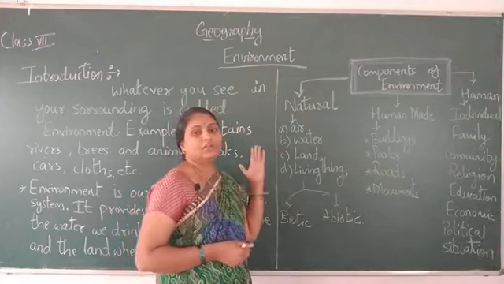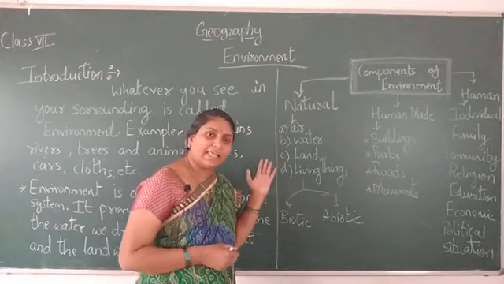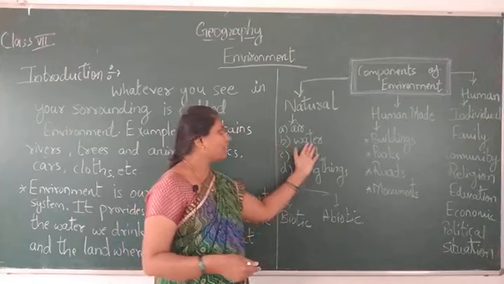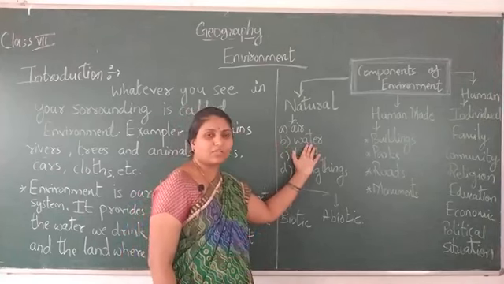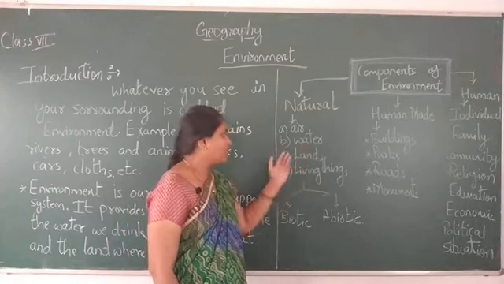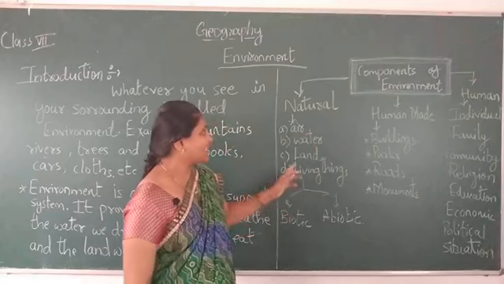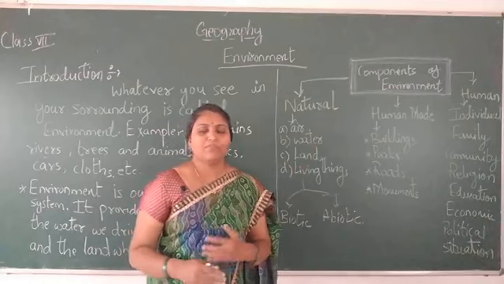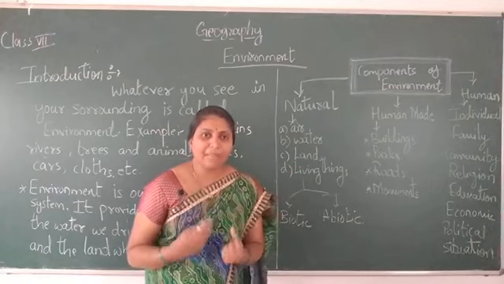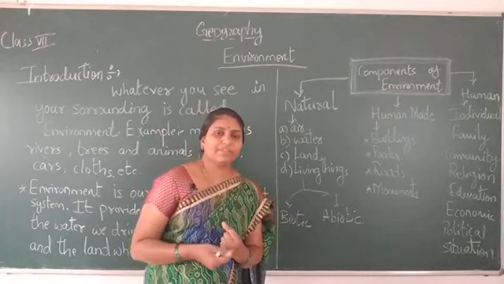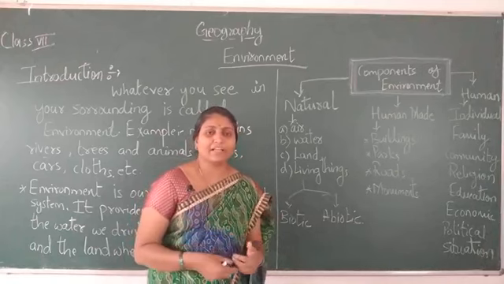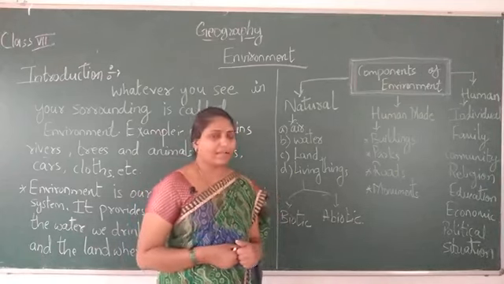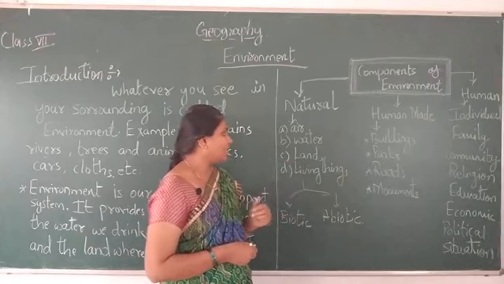Then water: the rivers, lakes, dams, the bore wells, all these are underground waters. They are the water, meaning the hydrosphere. Next is the land, meaning the lithosphere. We grow our fields, and we get different types of metals from our land. We get petroleum. So many things are obtained from the land. That is the land resources.